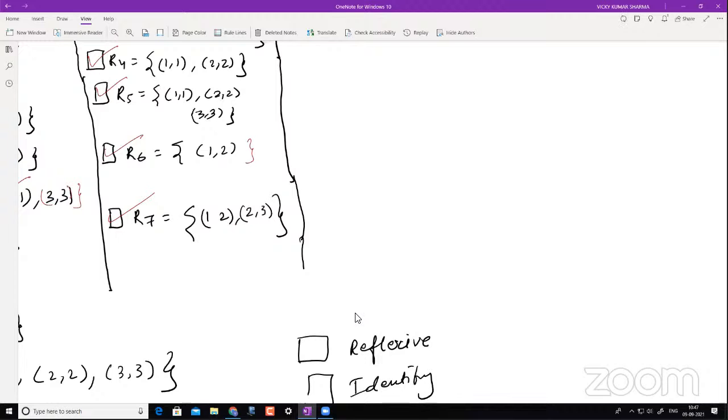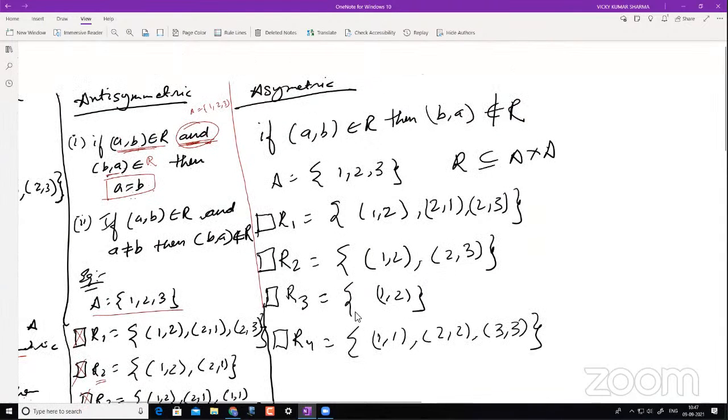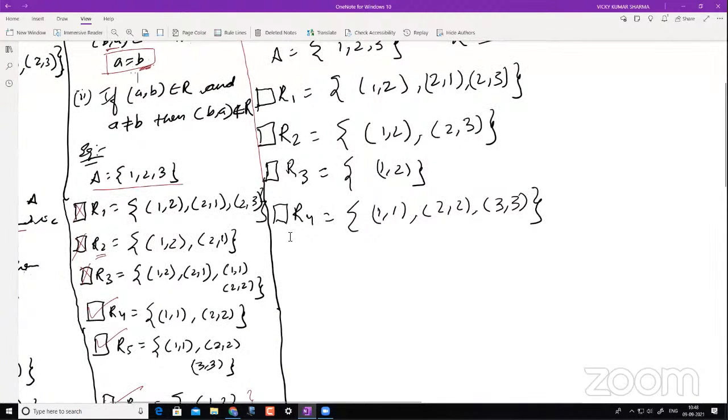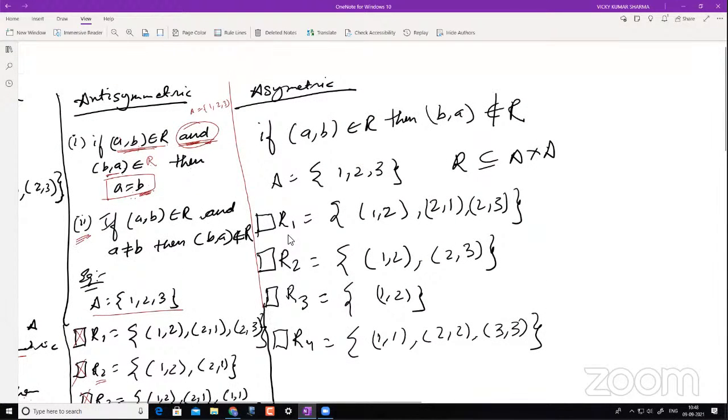I'll tell you what this AND condition is. You check for antisymmetry if this is happening. If you have (B, A) in this: if (A, B) belongs to R and (B, A) belongs to R, if these two are happening, then you check whether this is happening or not. Okay, clear? And if I don't have this, can you go with the AND condition? Sir, is an antisymmetric relation a subset of a symmetric relation? Okay, fine. So now I will introduce option 2.